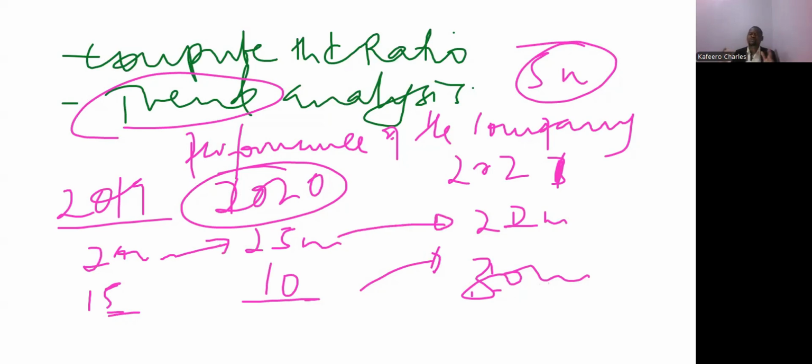So that's what we are trying to look at. What is the general picture of the performance of the business? Has it increased or has it reduced? So we look at either there is a growth or there is a decline. So basically, when you're trying to look at trend analysis, you are looking at a growth or a decline.